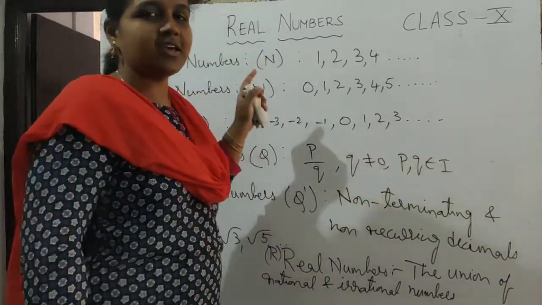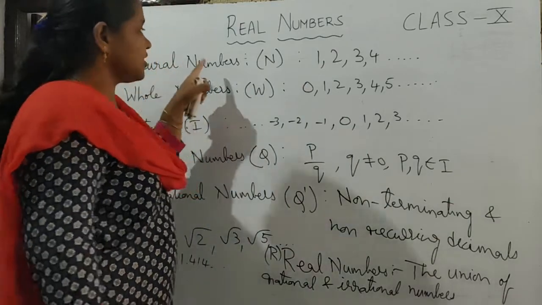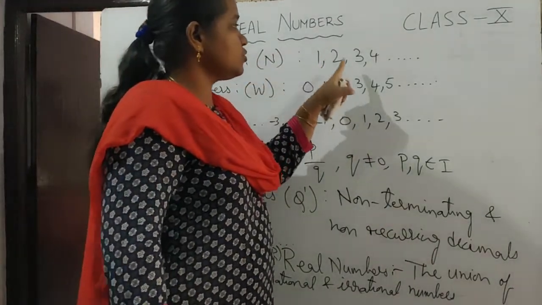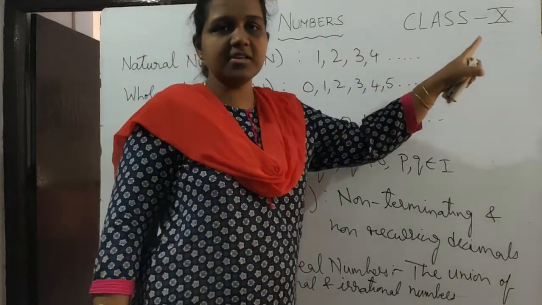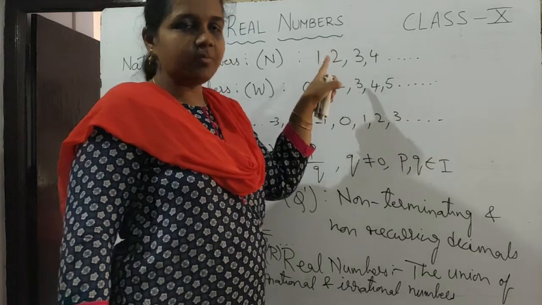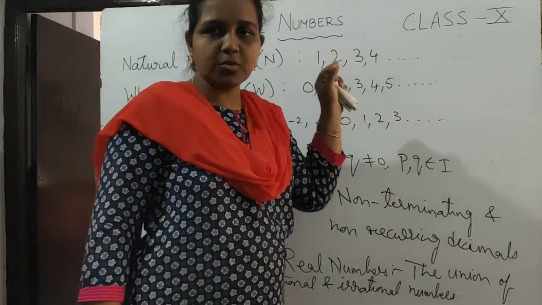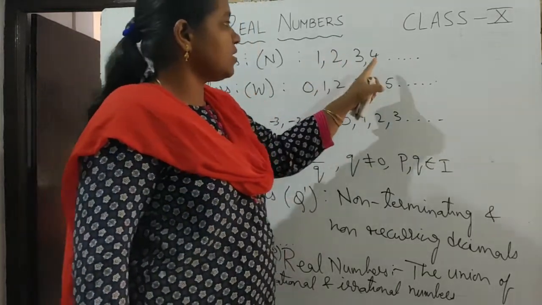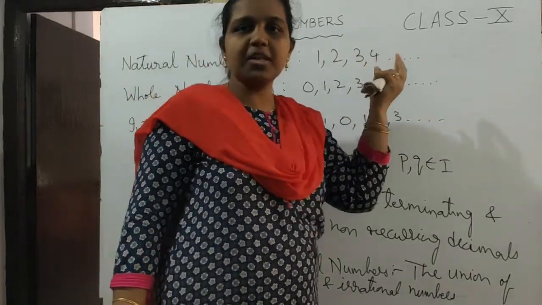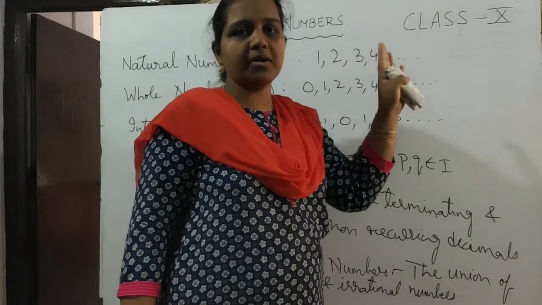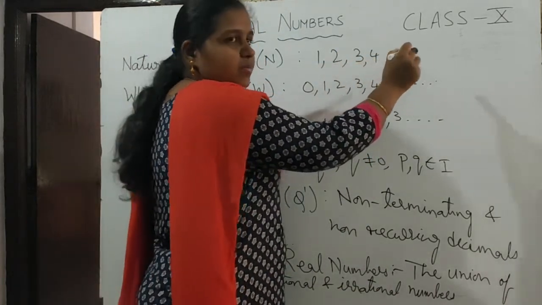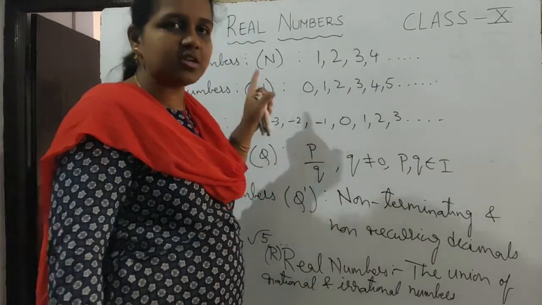I'll explain once again in detail. Natural numbers are denoted by N. The numbers 1, 2, 3, 4, so on are called natural numbers. Between 1 and 2, you can have many numbers like 1.1, 1.2, 1.3. And between 3 and 4 or 4 and 5, there may be many numbers. But all that do not come under natural numbers. Only these numbers 1, 2, 3, 4, 5, that is, the counting numbers, are called natural numbers.